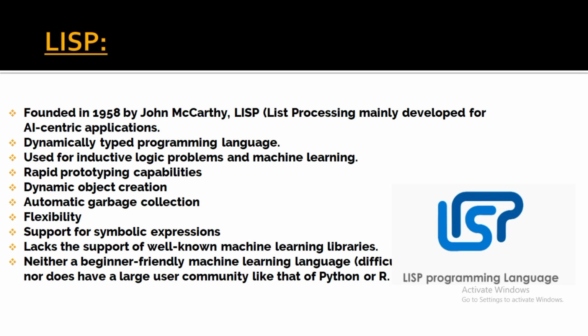It has dynamic object creation capabilities, prototyping capabilities, and automatic garbage collection. It is flexible. It supports different symbolic expressions. The only disadvantage is it does not support some of the well-known machine learning libraries, so it is not widely used. Also, it is not a very beginner-friendly language, so it is difficult for a beginner, and it does not have a large variety of packages similar to Python or R. So this is a disadvantage of the list processing programming language. That's why it is not used as widely as Python and R.